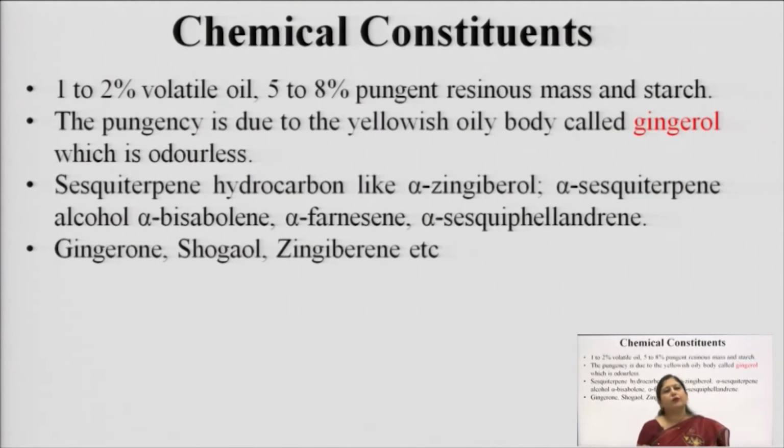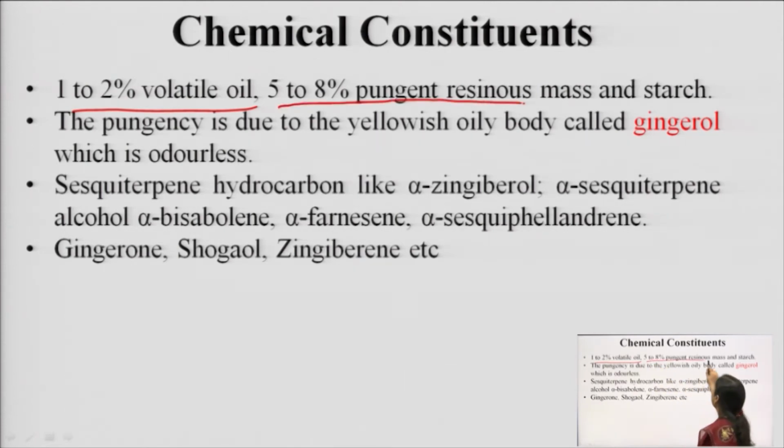Now, the chemical constituents. So, the main chemical constituent here, as I told you already, is that resins are synthesized from volatile oils. So, it is going to contain some volatile oil, about 1 to 2% of volatile oil is present, and 5 to 8% of pungent resinous mass is present. So, this pungent resinous mass is our main active ingredient. Okay. The volatile oil is giving it a good flavor or odor, while the pungent resinous material is responsible for its medicinal effect.